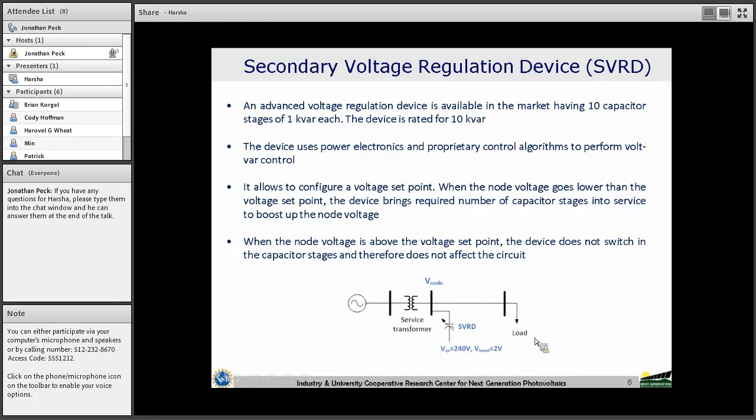So that means that we would expect, with this device connected, the node voltage to be within 239 volts to 241 volts. And when we find the node voltage above 241 volts, this device does not bring any capacitor stages into service. That is, it is virtually kind of disconnected.